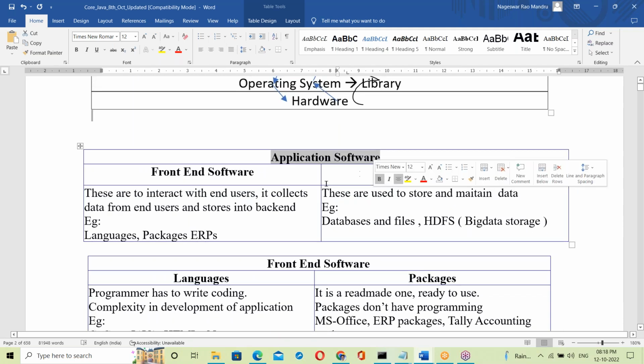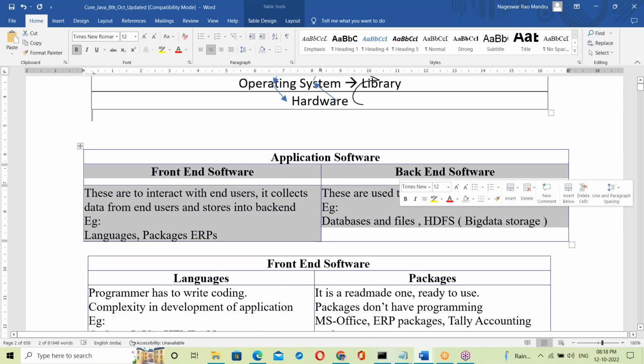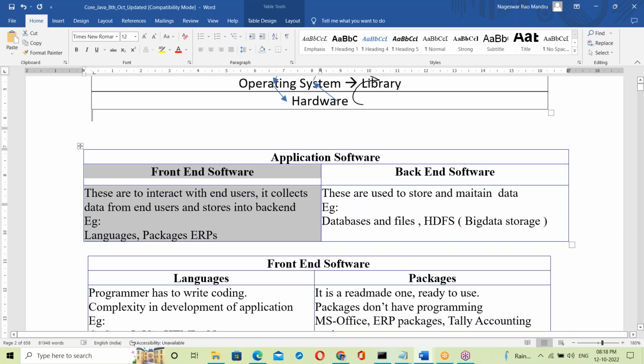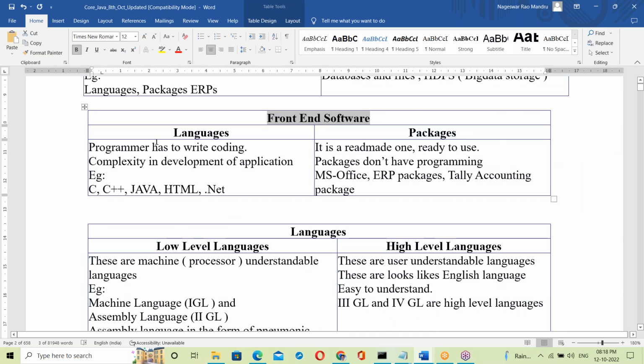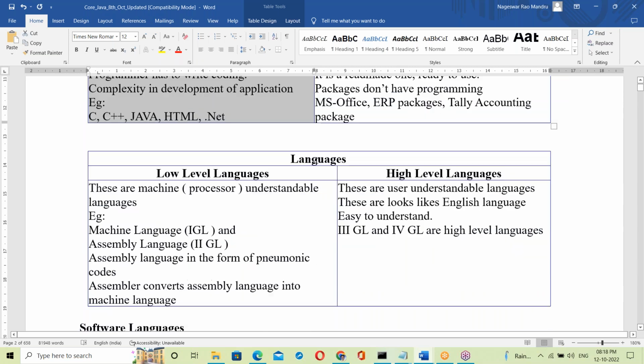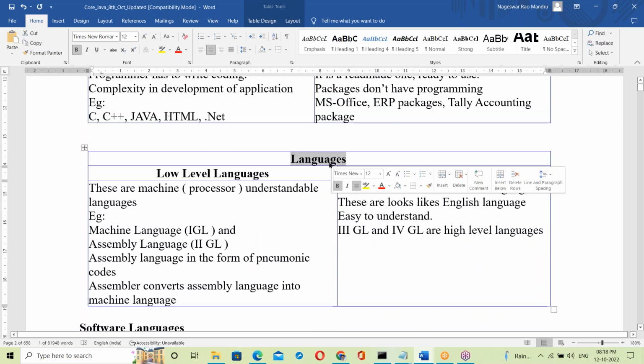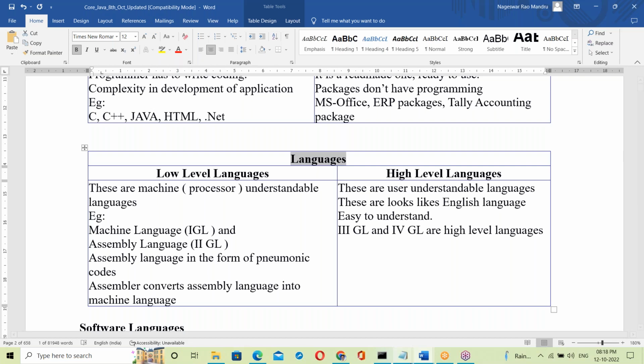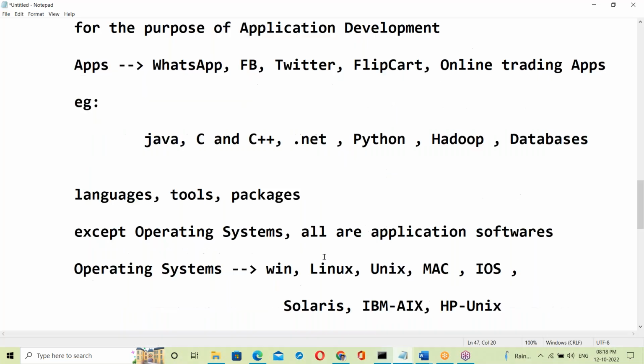So moving to application software, there is front end and back end. Java is a front end. So moving to front end, there are language and package. So Java is a language. Now let us talk about languages.